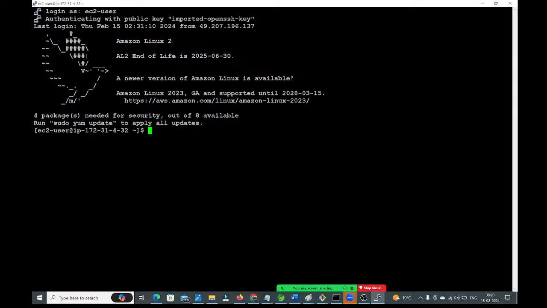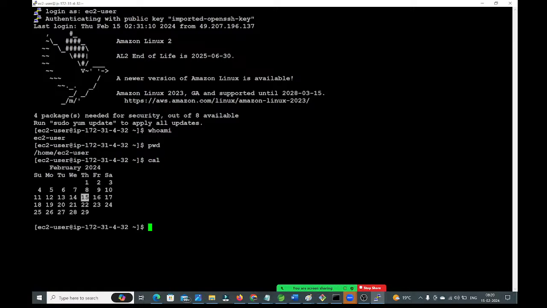Again here you can run the same commands whatever you executed in Git Bash. Who am I? I am the ec2-user. Present working directory, right, /home/ec2-user. Today's calendar, this month's calendar, and today's date like this. You can execute all these commands.